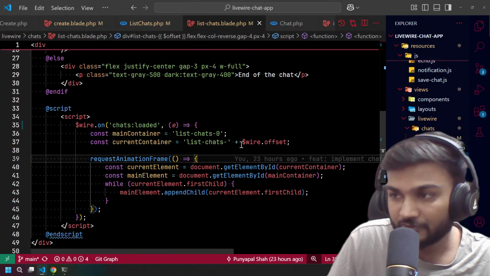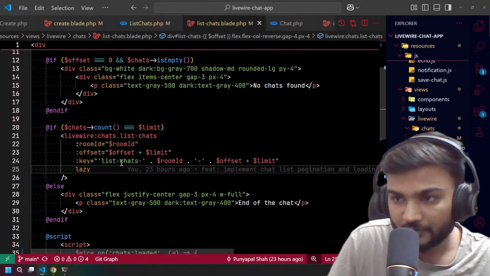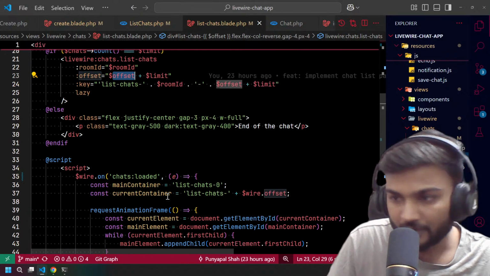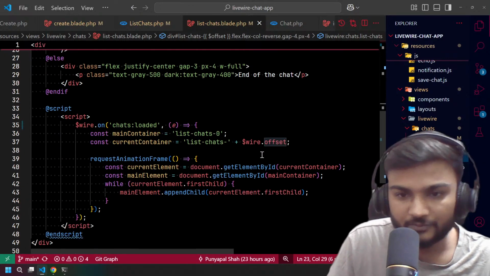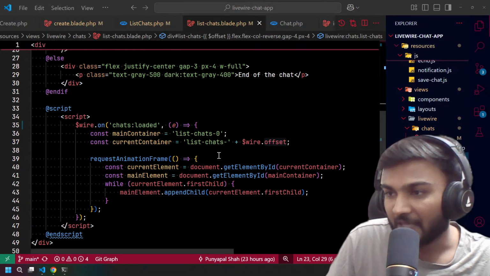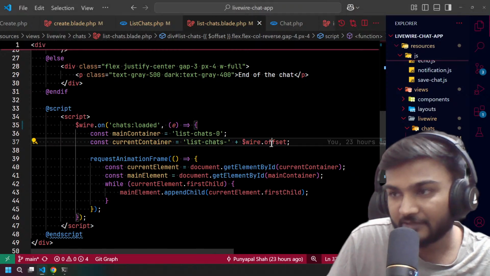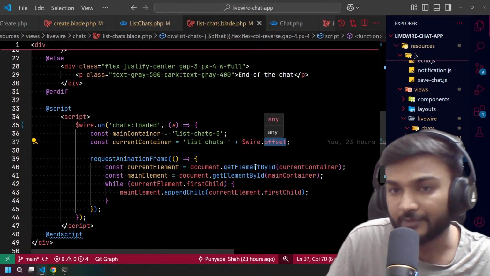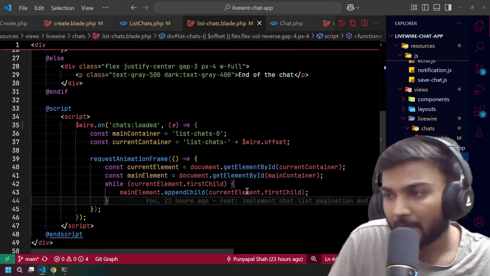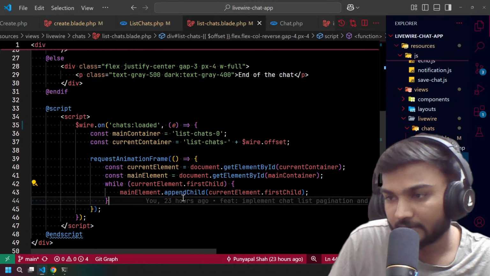Then the current container, which will be the offset, right? So if we load this, we will have an offset of limit plus offset, so it will be 10 for sure. But we don't need to remember what the container actually is, because we can generate it by using the $wire property, which can give us any public property from your Livewire class, right? And we are again using this request animation frame, right? So we will have these two things and this third thing.